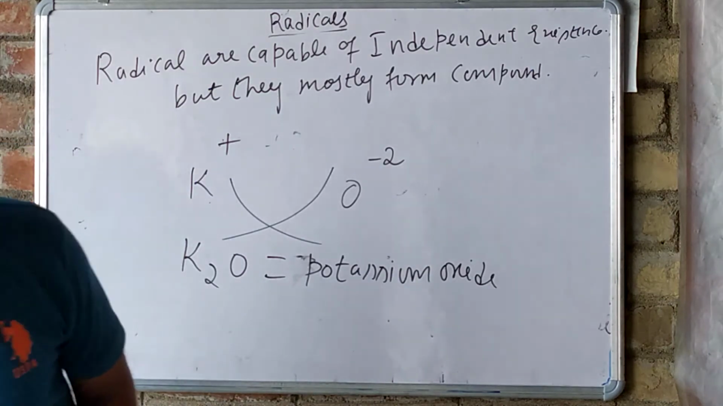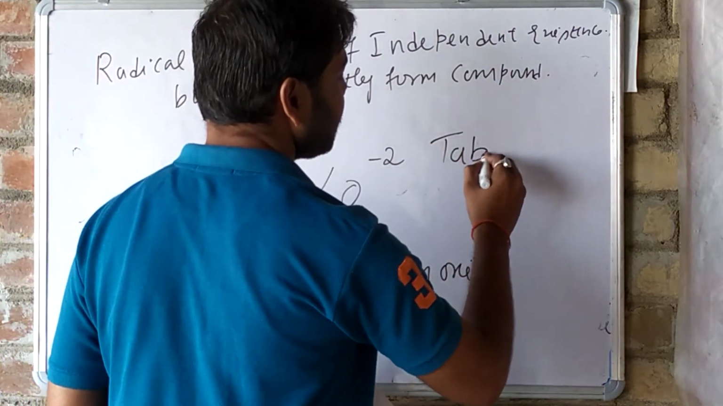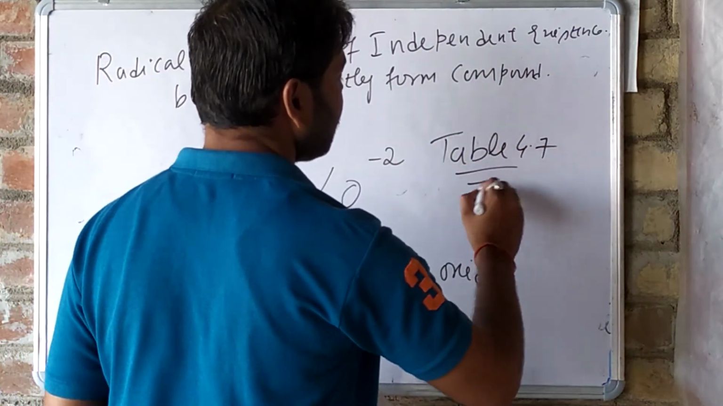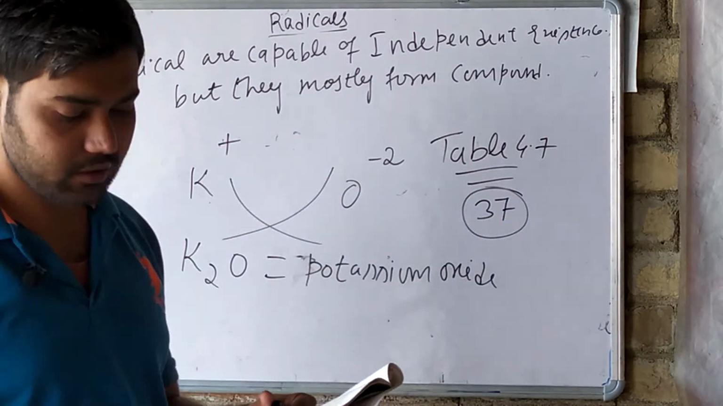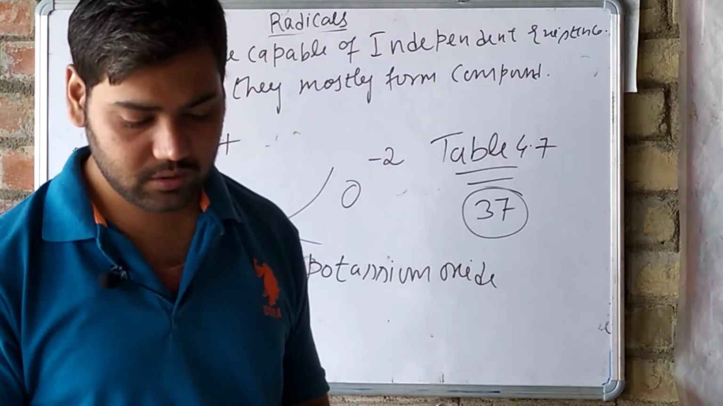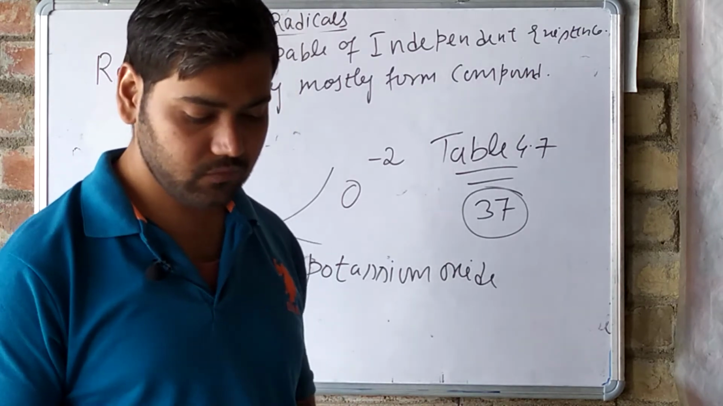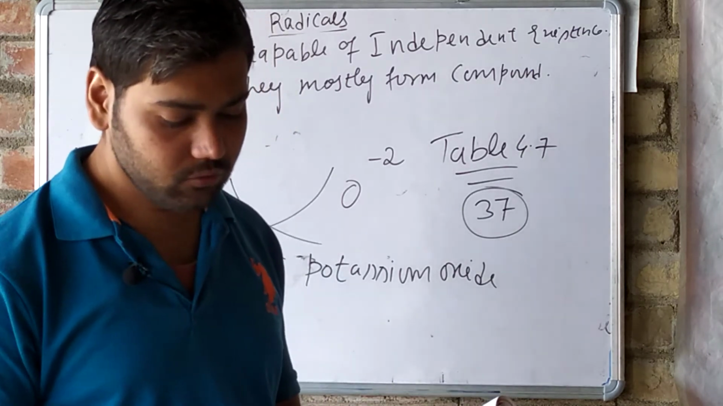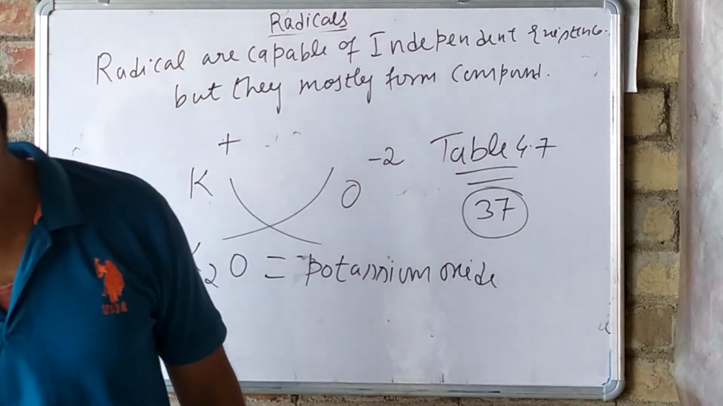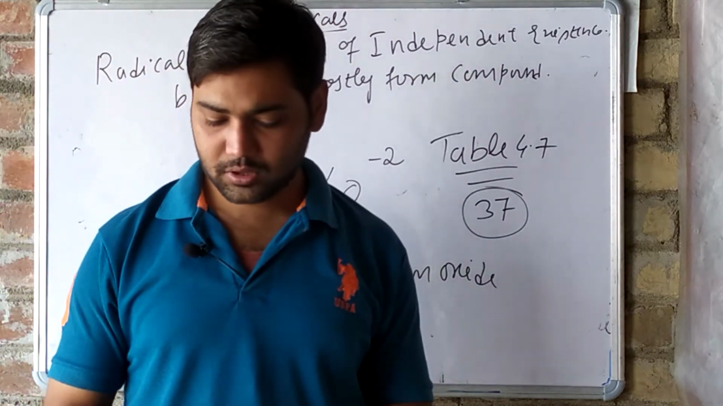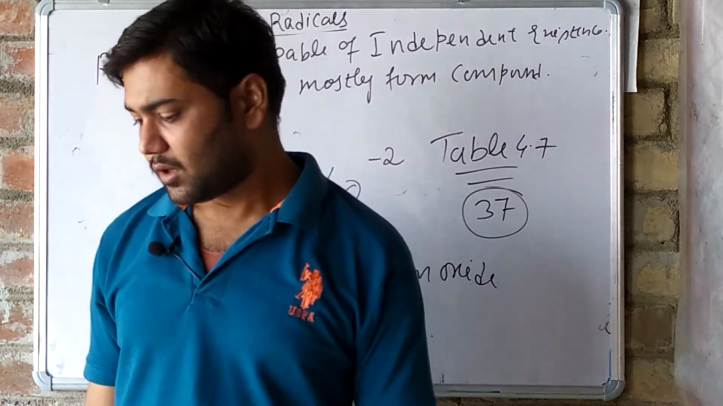Now see, we have table 4.7 also. Table 4.7 is given in the book on the same page number 37. Sodium hydroxide NaOH, ammonium hydroxide NH4OH, ammonium nitrate, potassium sulfate, ammonium sulfate, copper carbonate, sodium hydrogen carbonate. So every formula is given here. You need to learn it by heart. So I have told you how to create a formula with the help of radicals.